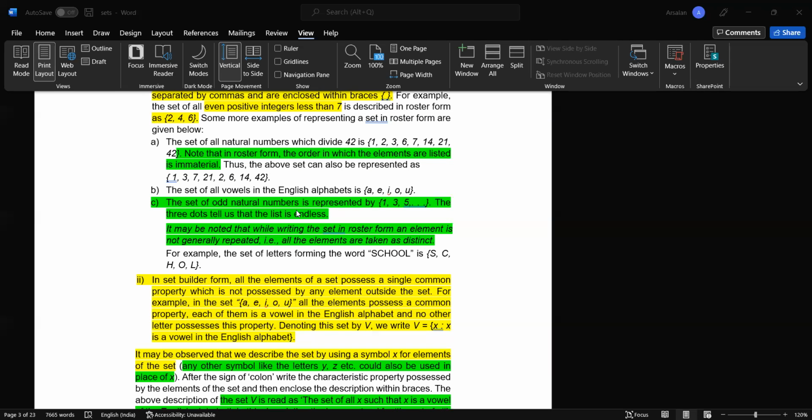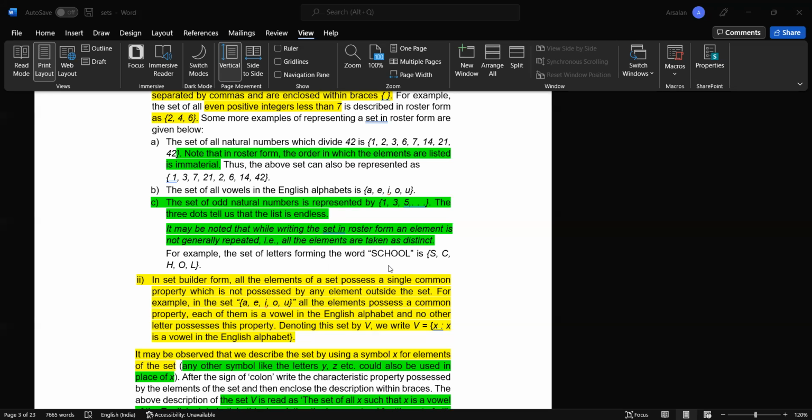The set of odd natural numbers is represented by {1, 3, 5, ...}, because all odd natural numbers we cannot write down, since it is an infinite set. And these three dots tell us that the list is endless. The three dots mean "and so on". It may be noted that while writing a set in roster form, an element is not generally repeated, as all the elements are taken as distinct.